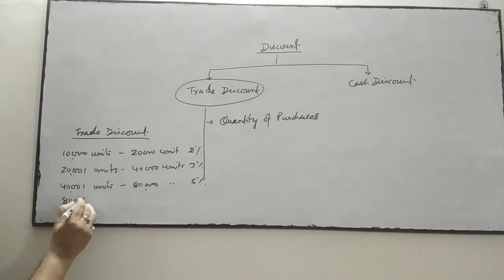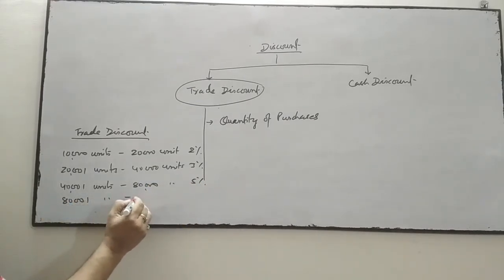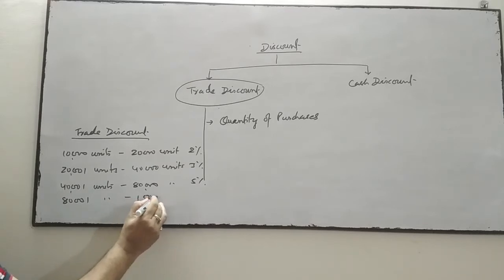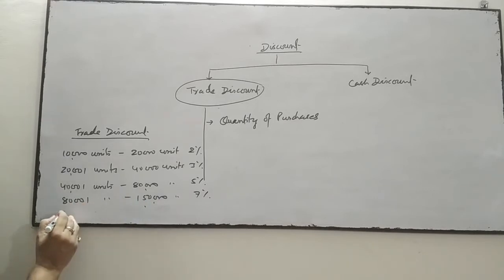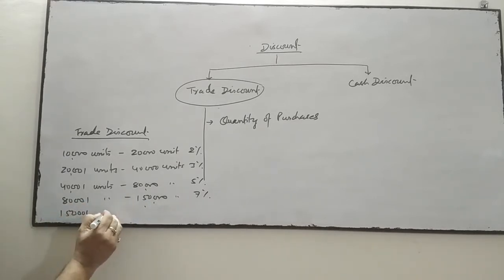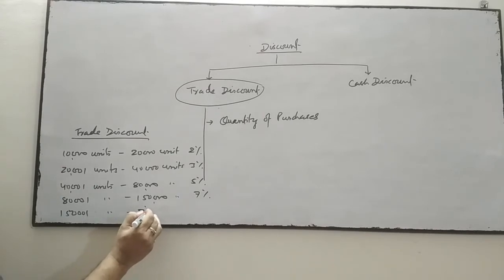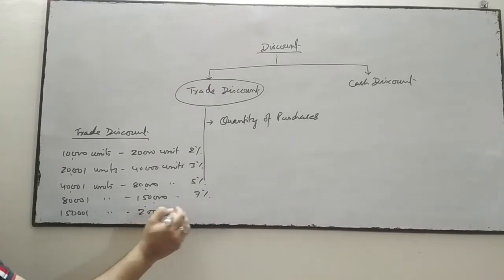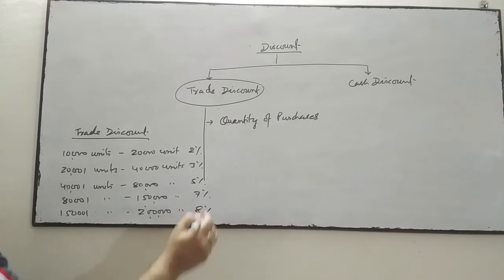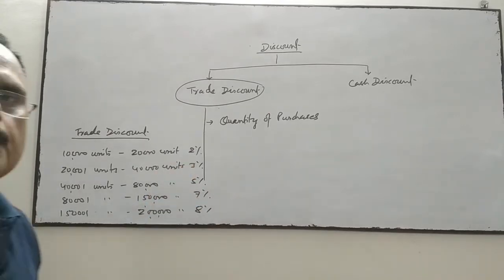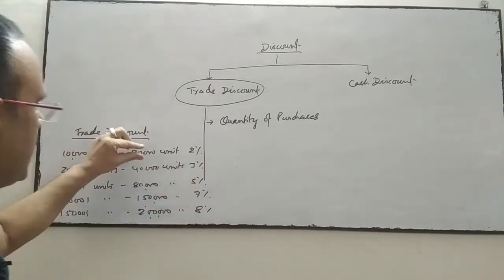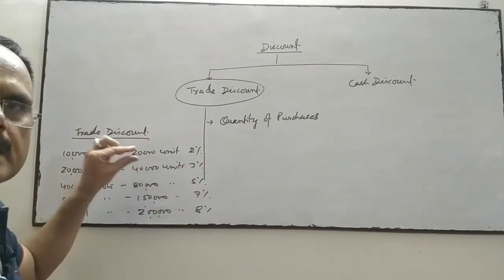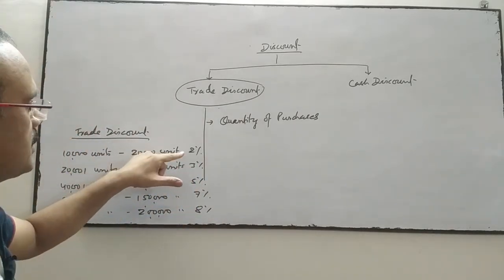80,001 units to 1,50,000 units, the discount will be 7%. 1,50,001 units to 2 lakhs, the discount will be 8%, and so on. This is an attraction given by the seller to the customer that as much as you purchase, that much discount you will get.